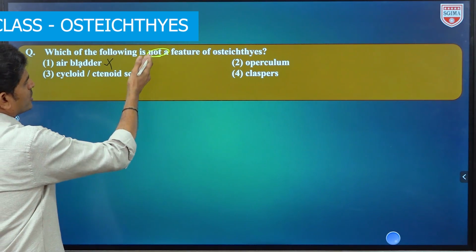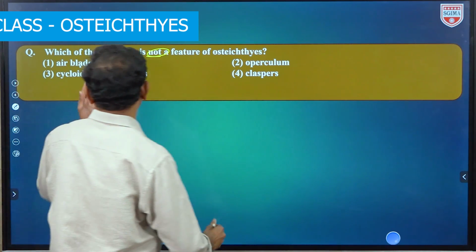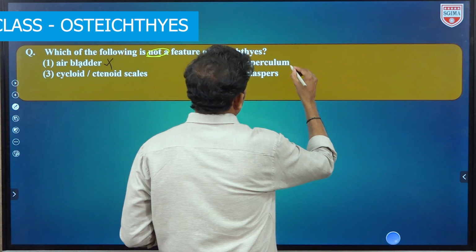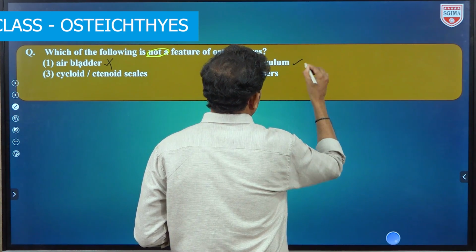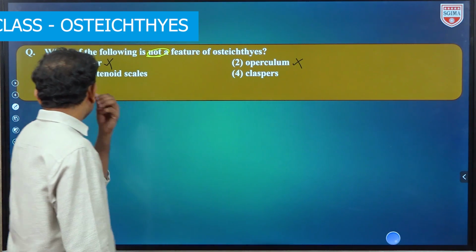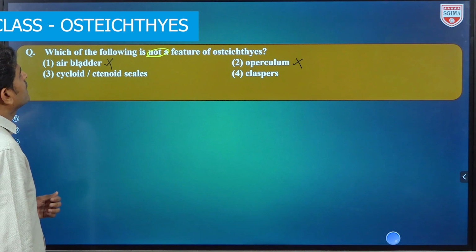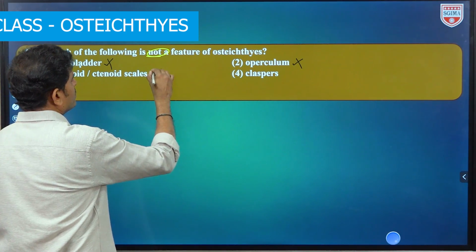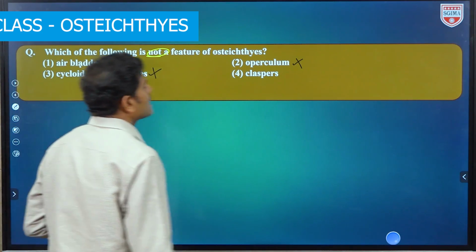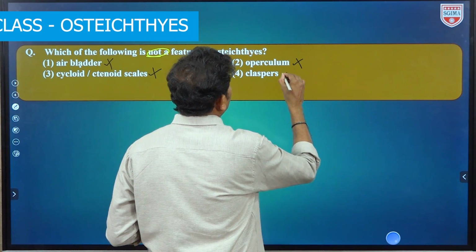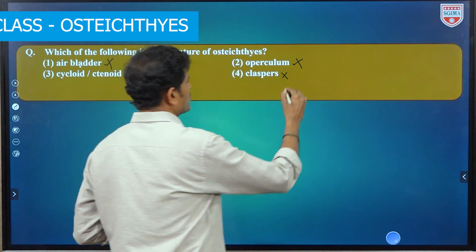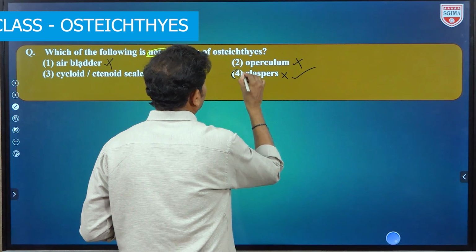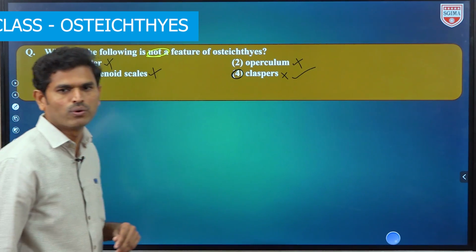Okay, they mentioned which is not a feature of Osteichthyes. So air bladder is present. Next one, operculum. Operculum also present. This is also not the correct option. Next one is cycloid and ctenoid scales. Cycloid and ctenoid scales are also present. That is also not the correct option. Next one, claspers. Claspers are not present in the Osteichthyes fishes. So this is the only correct option, that is the fourth option.